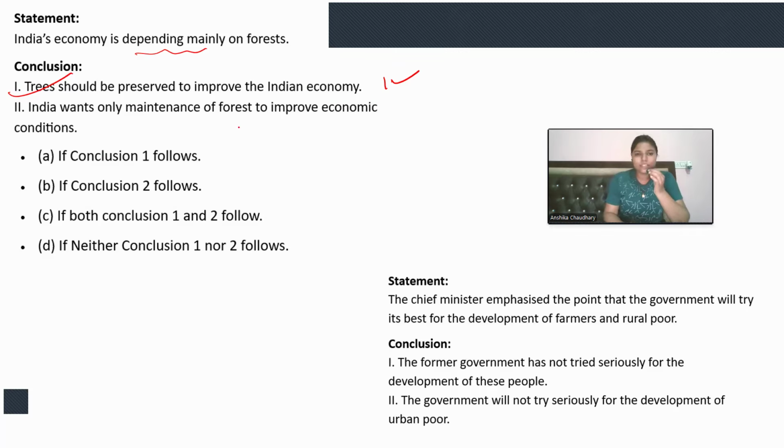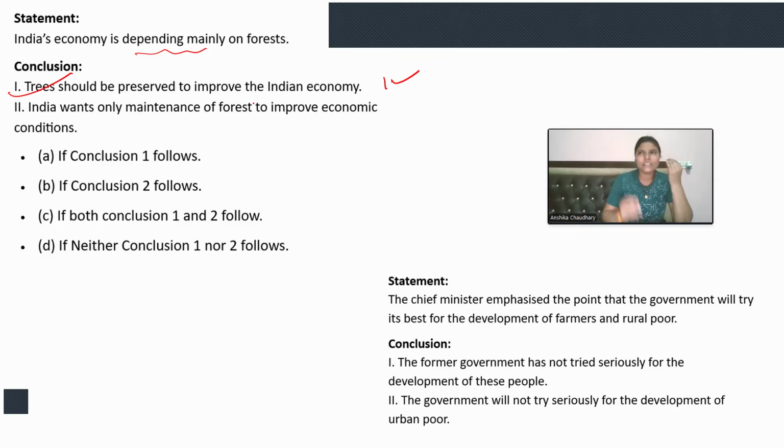India wants only maintenance of forest to improve economic conditions. See, nowhere in the statement is it given that India only wants the maintenance of forest. We haven't specified that India only wants this maintenance of forest. Maybe India also wants the maintenance of furniture or anything, right?